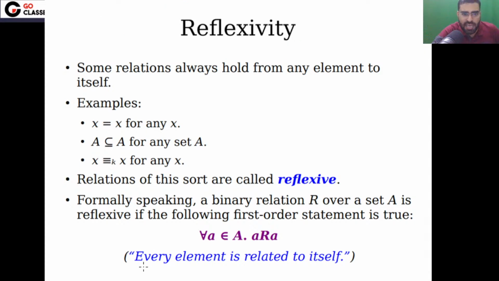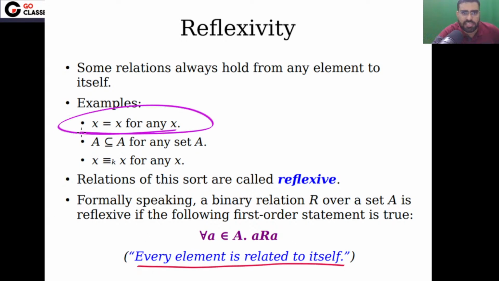Now what is the reflexive property? Reflexive property means every element is related to itself. For example, x is equal to x for any x. Every set is a subset of itself, and every element is congruent modulo k to itself.